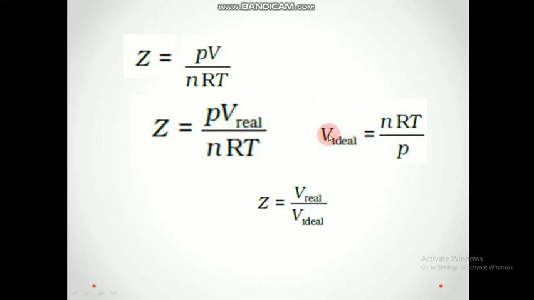This equation we get from the ideal gas equation, PV is equal to nRT, and P we are taking to the other side. So V ideal is equal to nRT by P, and we are substituting this value in Z. P by nRT is substituted with its own reciprocal. That gives us Z is equal to V real by V ideal, the volume of real gas by the volume of ideal gas.